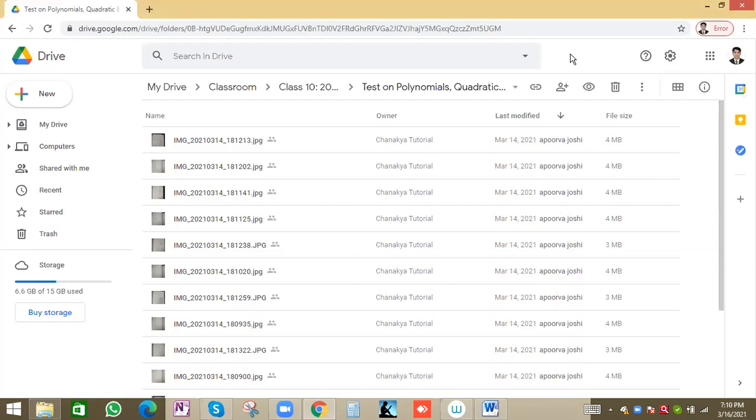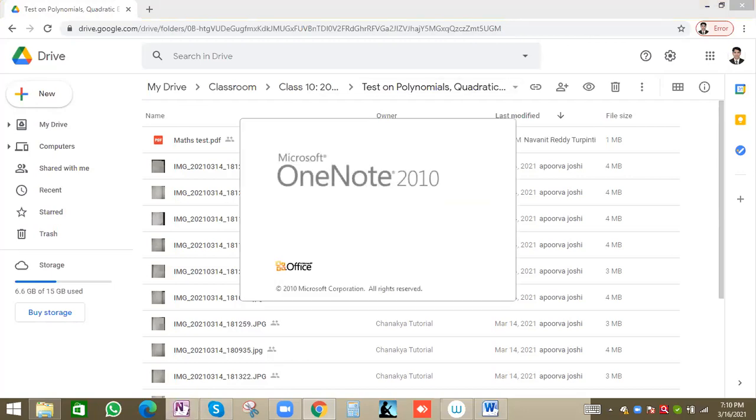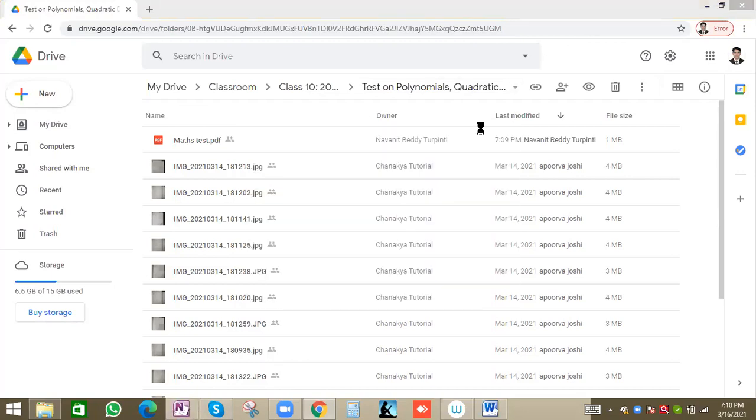Try to solve one chapter daily. At least one chapter, or examples of one chapter if you are not getting time. Minimum one chapter daily because schools are also not there. Suppose if you do maths today, then tomorrow one chapter of science, then one chapter of maths, then one chapter of science, and after this, in the remaining time you can study other subjects like social, English and Hindi. That should be the approach because we have very little time.